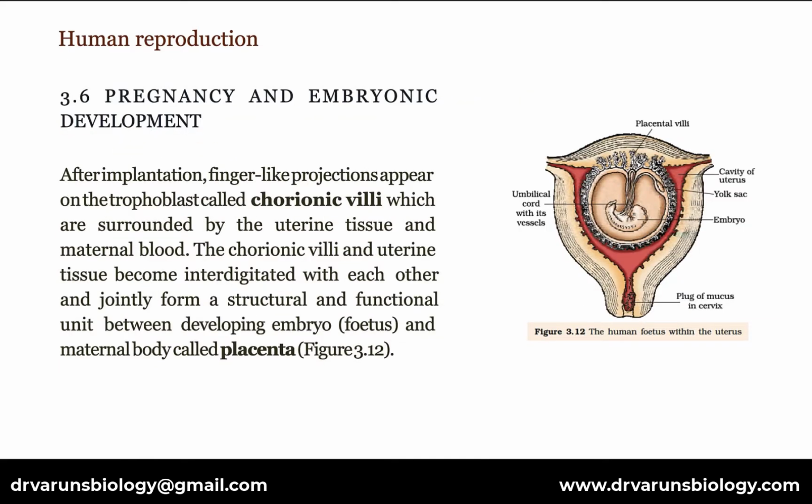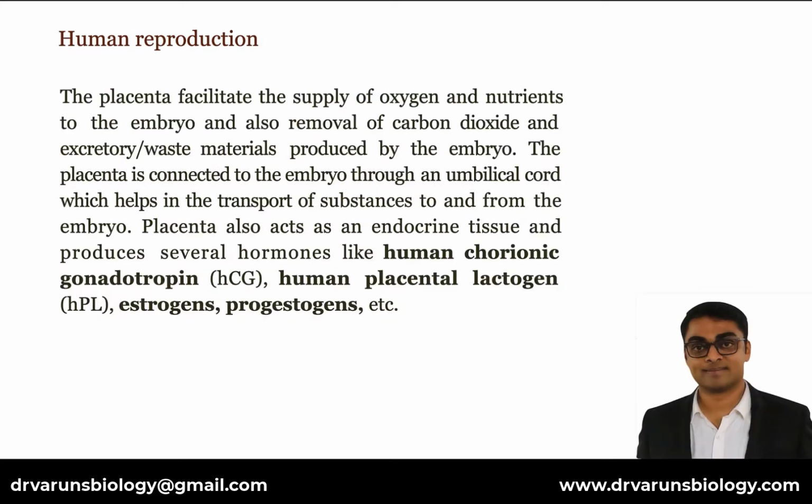Pregnancy and embryonic development. After implantation, finger-like projections appear on the trophoblast called chorionic villi, which are surrounded by the uterine tissue and maternal blood. The chorionic villi and uterine tissue become interdigitated with each other and jointly form a structural and functional unit between the developing embryo, that is fetus, and the maternal body, called placenta. The placenta facilitates the supply of oxygen and nutrients to the embryo and also removal of carbon dioxide and excretory or waste materials produced by the embryo.